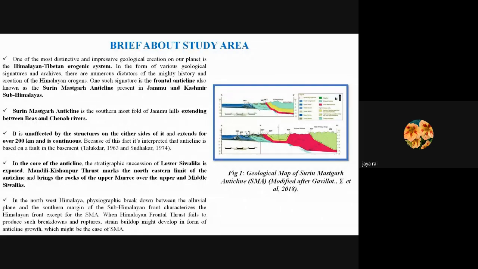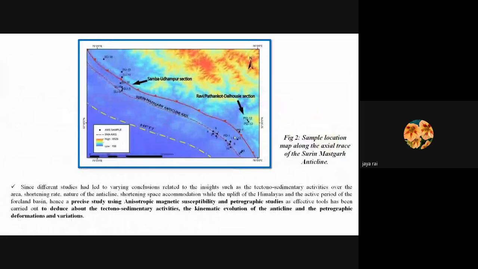Further, owing to various controversial inferences in previous research works, in terms of the insights of the anticline, such as shortening rate, nature of the anticline, shortening space accommodation, and the uplift of the Himalaya, this study has been carried out using AMS and petrographic study to infer the tectonosedimentary activities of the anticline, its kinematic evolution, and the petrographic deformations and variations in the lithological units over the anticline. This is a sample location map along the axial trace of the anticline.